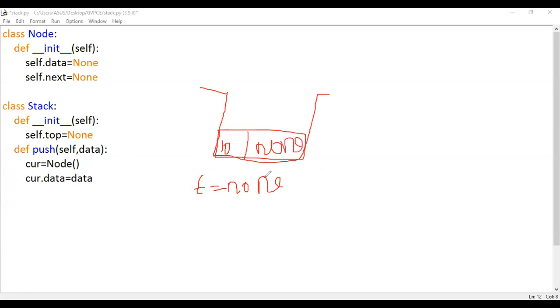Okay, here I'll be checking two conditions. Normally top will have the current node address, isn't it? So if I add one more node, for example this is 20, what should be the next part of it? What should be the address of the next part of it? For this it is none. After this no more data.